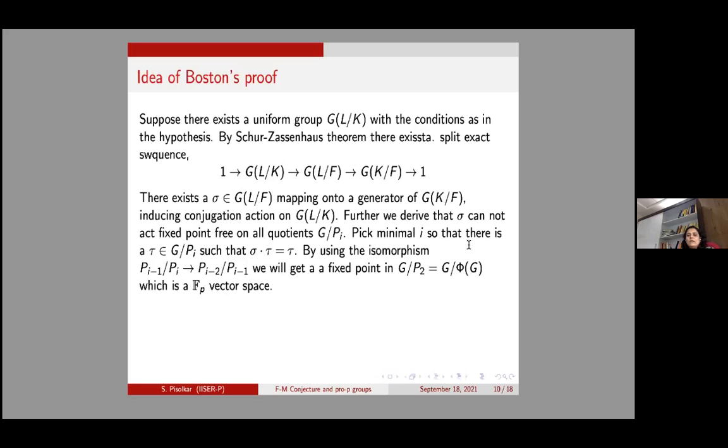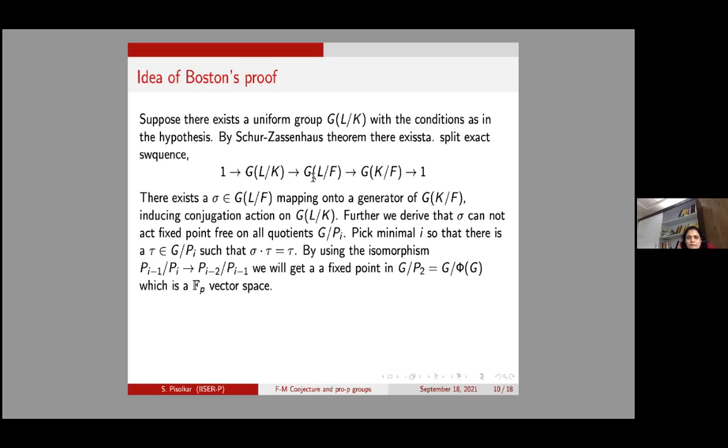Now one can further derive, by the condition that G L over K, which we have assumed to be uniform, that sigma cannot act fixed point free on the quotient G mod P. Because we have an element here which is mapping onto the generator here, sigma acts by conjugation on the image of L over K sitting inside G L over S. Now this G L over K is uniform.